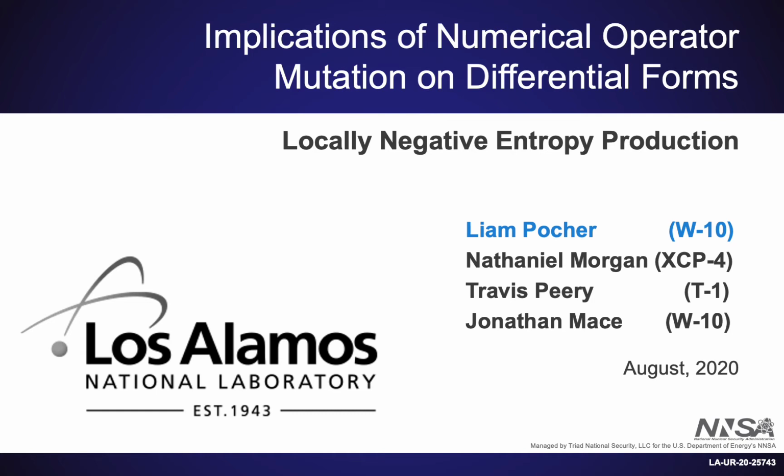Now, specifically, what happens when a numerical operator acts on a differential system, as in when you numerically discretize a partial differential equation in order to solve it, is that sometimes your discretization operation can introduce an effective numerical dissipative coefficient. What we're specifically doing in this work is trying to reproduce and compare implications of locally negative entropy production in the context of having a physical dissipative coefficient for various forms, for example, heat conduction and viscosity.